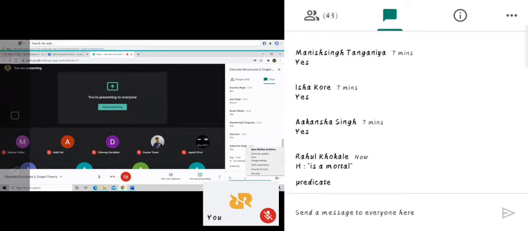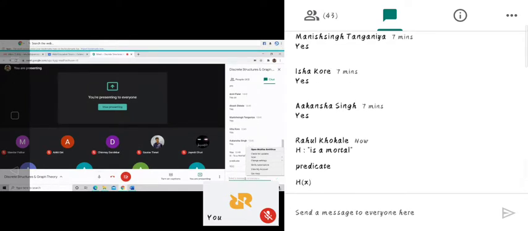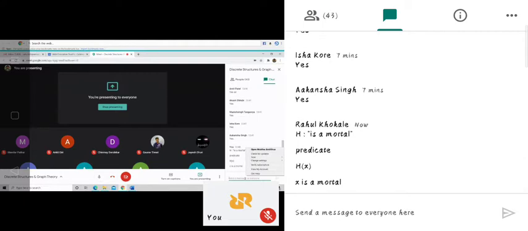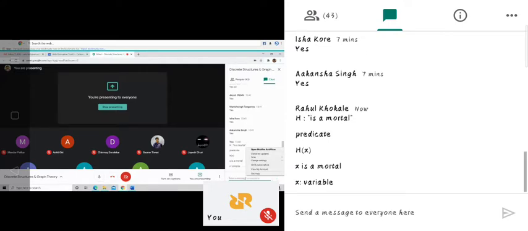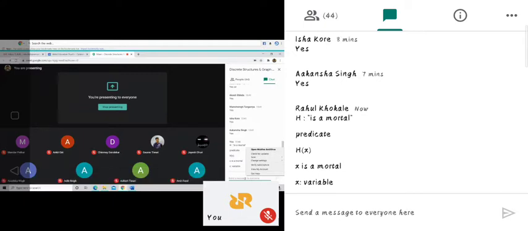And if I say H of x, what is the meaning of H of x? H of x means x is a mortal. So here x is called the variable. Capital H is fixed and small x will vary. Every time it will take some different value. It will take the name of some other different person as a subject. So x is a variable.